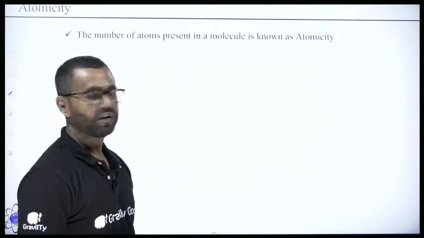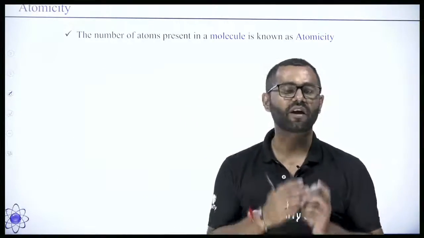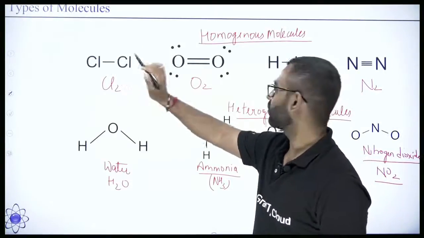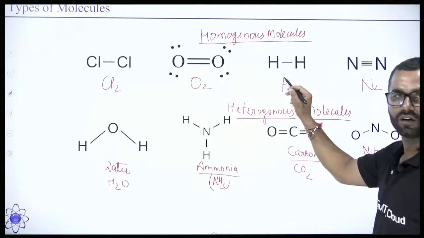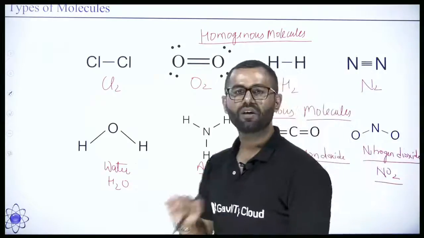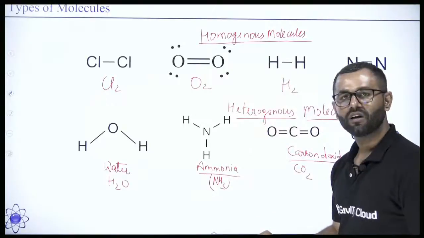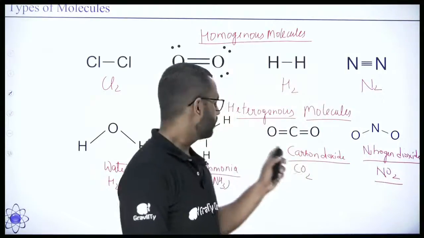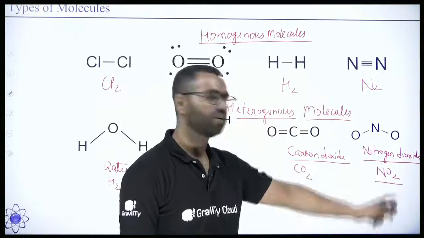Now, what is atomicity? I have made you understand what a molecule is and what the different kinds of molecules are. In the chlorine molecule, there are 2 chlorine atoms. In oxygen, 2 oxygen atoms. In hydrogen, 2 hydrogen atoms, and in nitrogen, 2 nitrogen atoms. In the water molecule, we have 3 atoms: 2 hydrogen atoms and 1 oxygen atom. In ammonia, 1 nitrogen atom and 3 hydrogen atoms. In carbon dioxide, 1 carbon atom and 2 oxygen atoms. And in nitrogen dioxide, 1 nitrogen atom and 2 oxygen atoms.